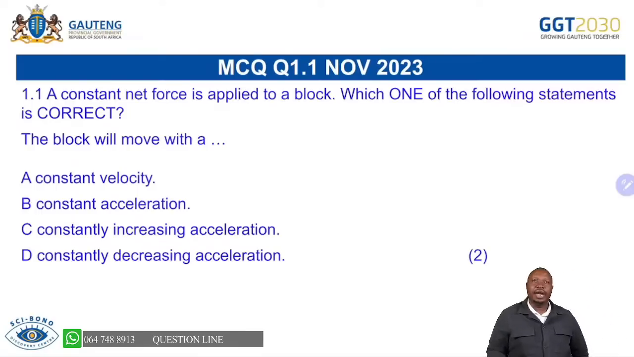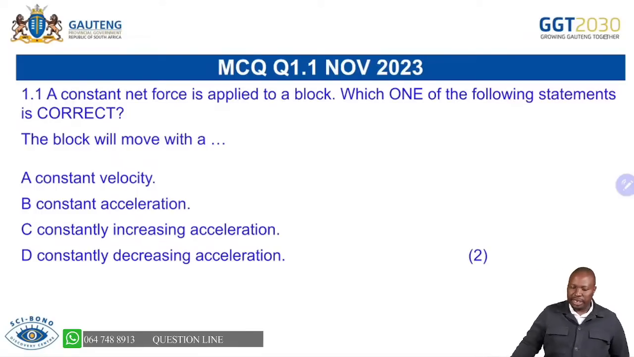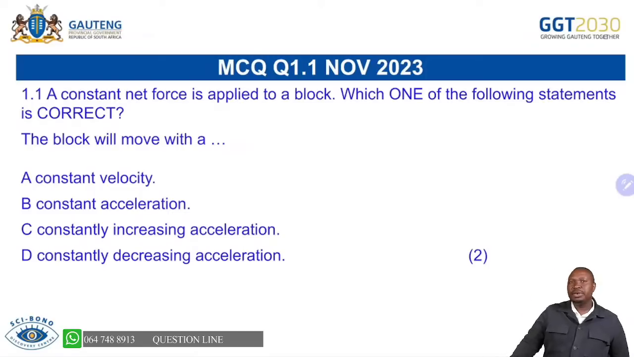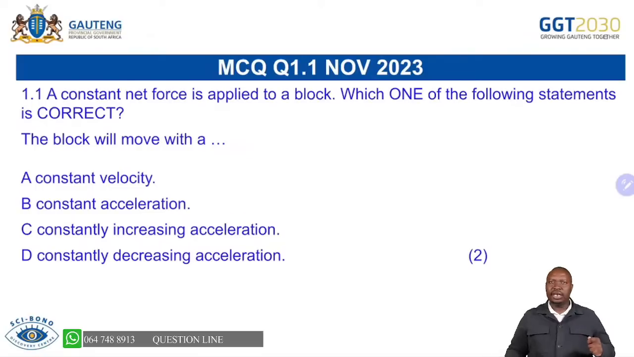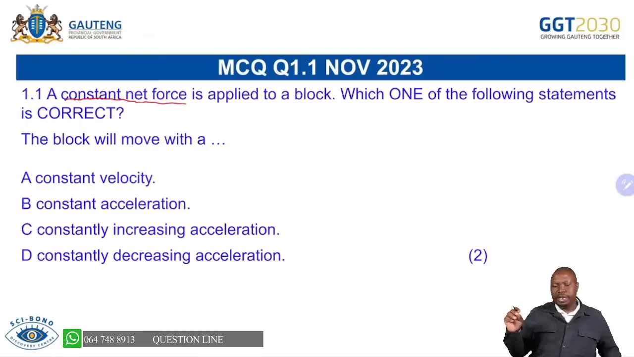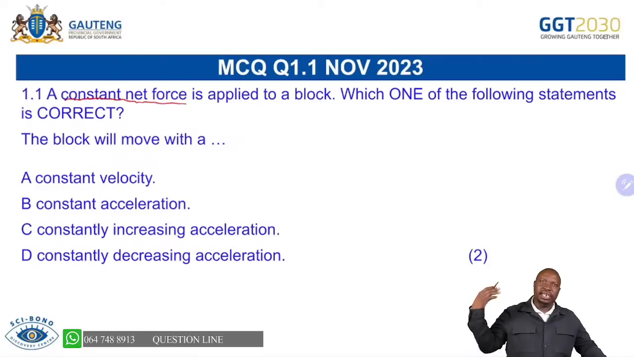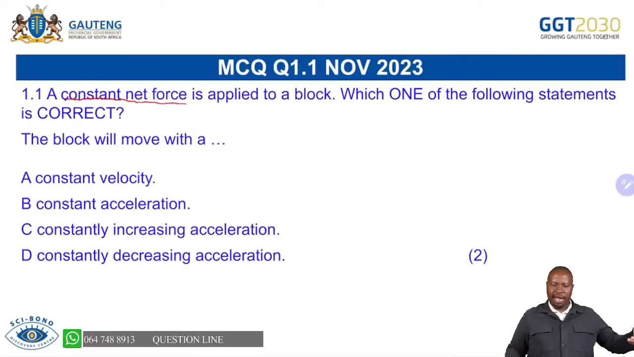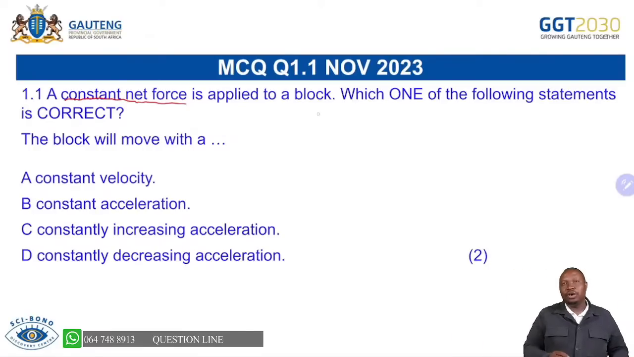In November 2023, a question was asked: a constant net force is applied to a block. Which one of the following statements is correct? It's very important, before you answer a question, to ask yourself which law you are dealing with. Here I'm dealing with Newton's laws. Which law talks about a constant net force? When a net force is applied on the object, what will the object do?